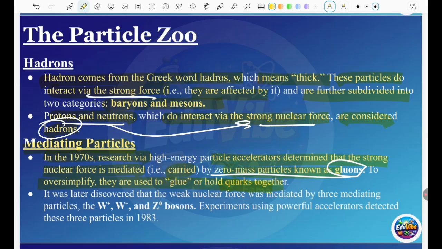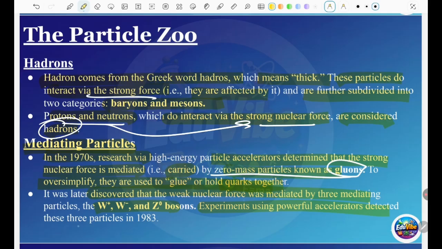We will discuss this topic in detail in the next lesson. It was later discovered that the weak nuclear force is mediated by three mediating particles: W positive, W negative, and Z zero bosons.